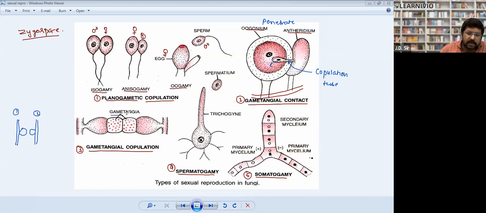These are called gametangia. After some time, the wall between these two gametangia dissolves and fusion of protoplasm and nucleus takes place. This is called gametangial copulation, right? And this gametangial copulation is also called conjugation.